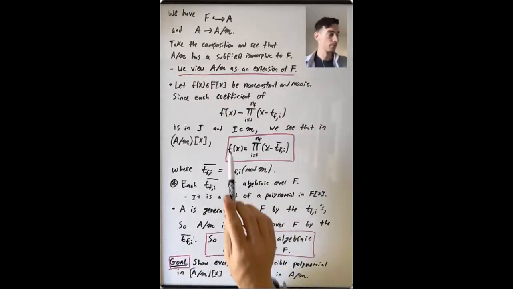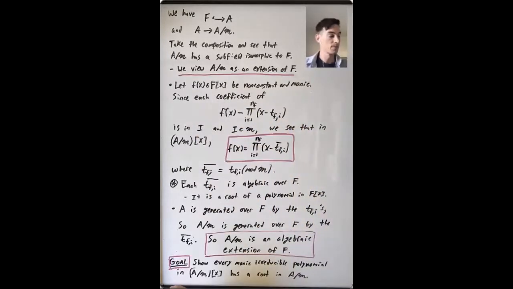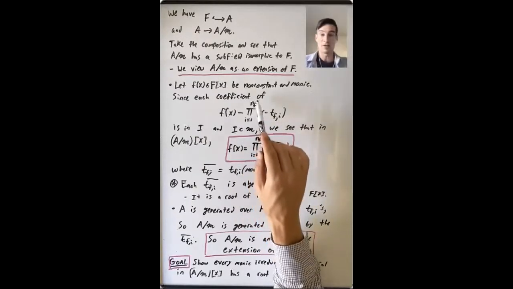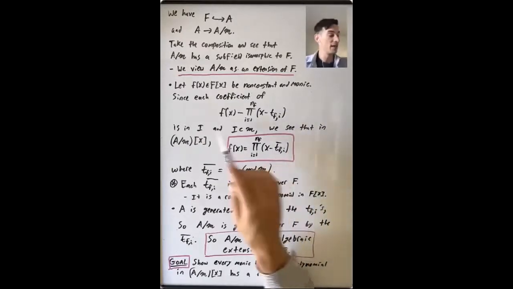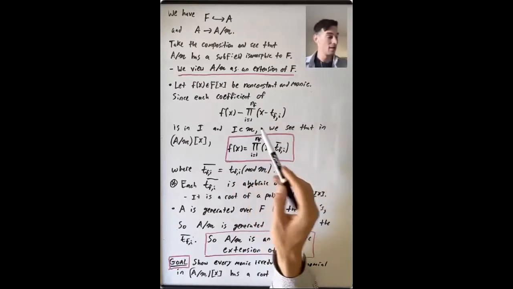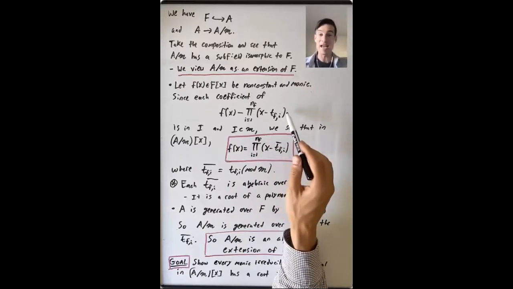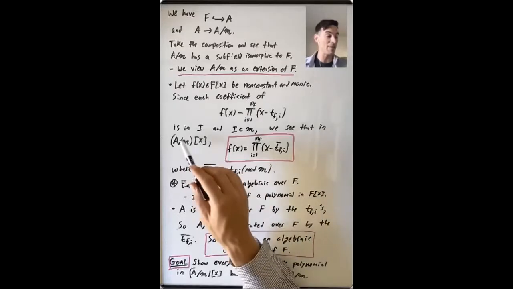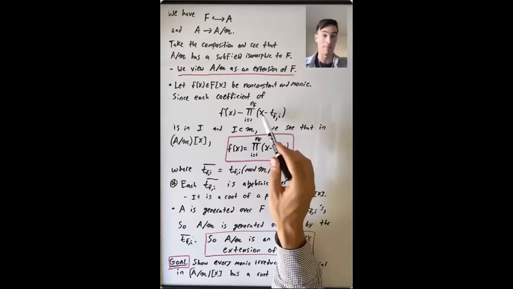All right, so let's take a non-constant monic polynomial f(x) in F[x]. And we know that each coefficient of this difference, f(x) minus the product from i goes to 1 up to nf of (x minus t_fi), these variables corresponding to f, is in I. So they're definitely in M because I is in M. So when we take this thing that's in A[x] and look at what happens when we send it to an element of (A mod M)[x], we get 0 because every coefficient here is in M.